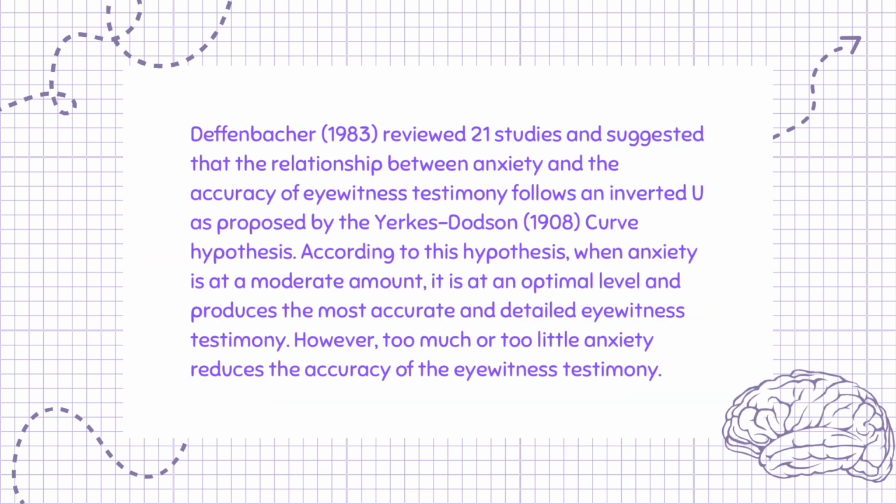Deffenbacher, 1983, reviewed 21 studies and suggested that the relationship between anxiety and the accuracy of eyewitness testimony follows an inverted U as proposed by the Yerkes-Dodson, 1908, curve hypothesis. According to this hypothesis, when anxiety is at a moderate amount, it is at an optimal level and produces the most accurate and detailed eyewitness testimony. However, too much or too little anxiety reduces the accuracy of the eyewitness testimony.